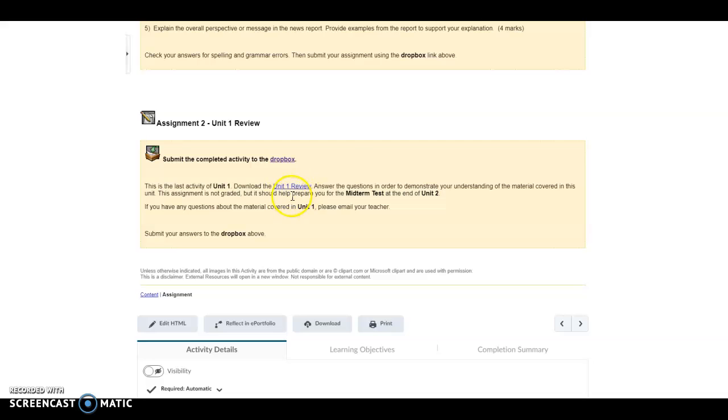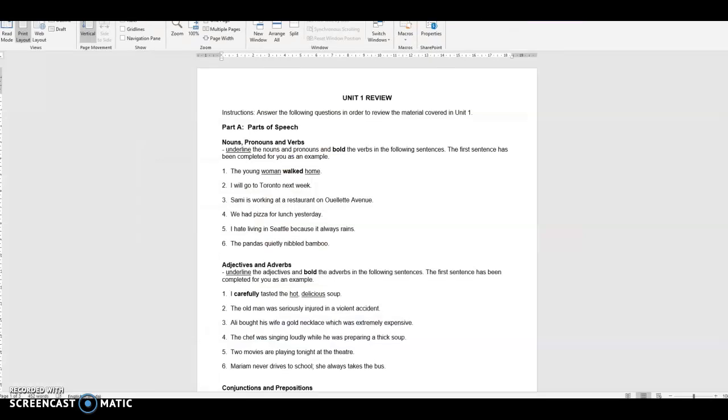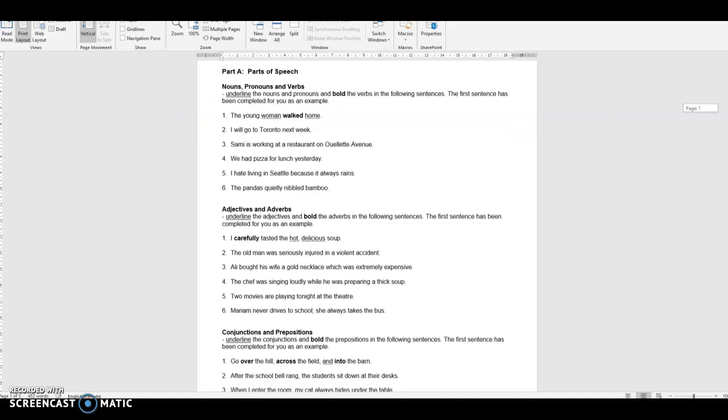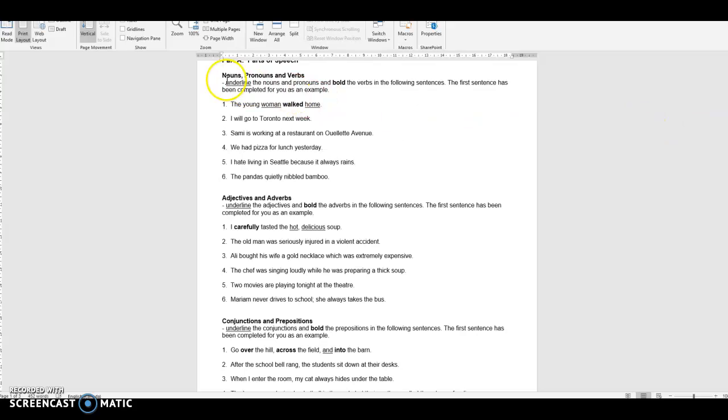Just to give you a little visual of what the Unit 1 review looks like, when you download it, this is what it'll look like. Part A will deal with parts of speech, so we'll have a little review exercise on nouns, pronouns, verbs, adjectives and adverbs, conjunctions and prepositions. In each one you'll underline one part of speech and bold the other. In these 6 sentences, and I've done the first one in each for you, we've underlined the nouns and bolded the verb.